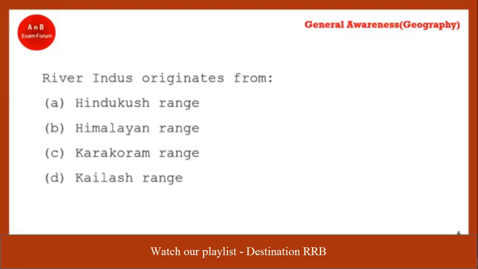So the very first question is, river Indus originates from which of these ranges? These are the four options. Indus river is also known as Sindhu river. So it originates from which of the mountain ranges? These are mountains basically. Yes, Prerna. Yes, you are right, it's Kailash range. Indus river originates from Kailash range.